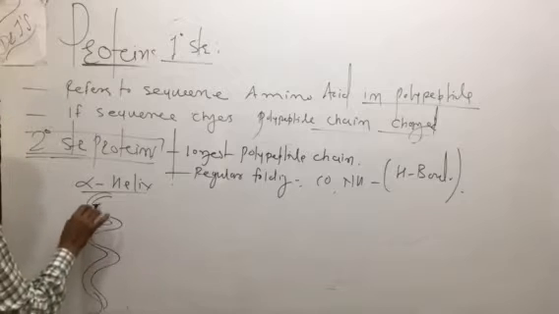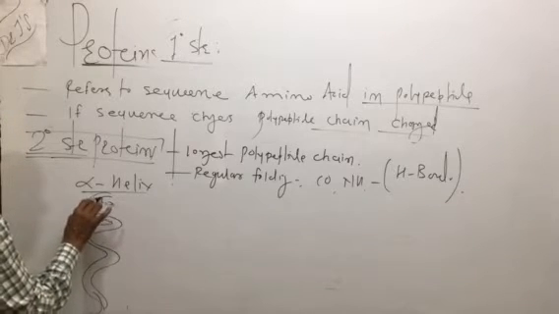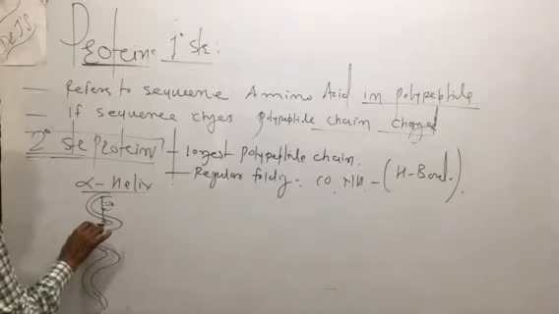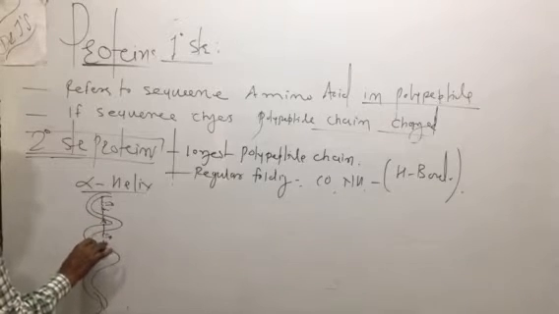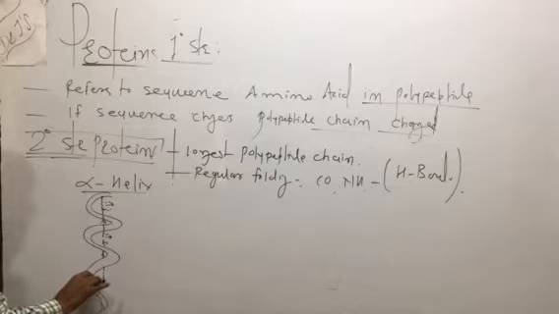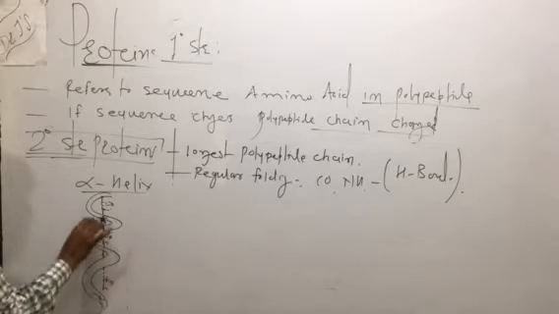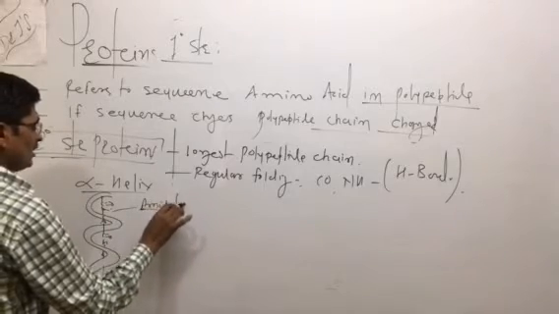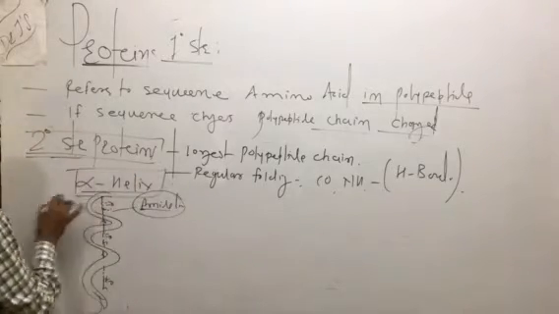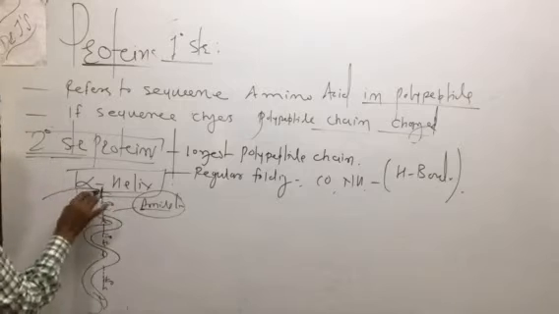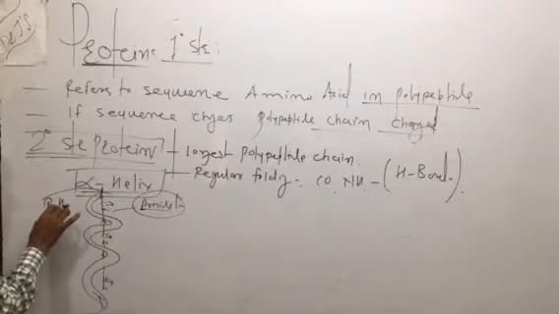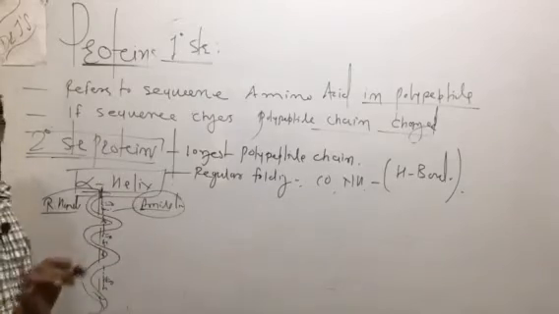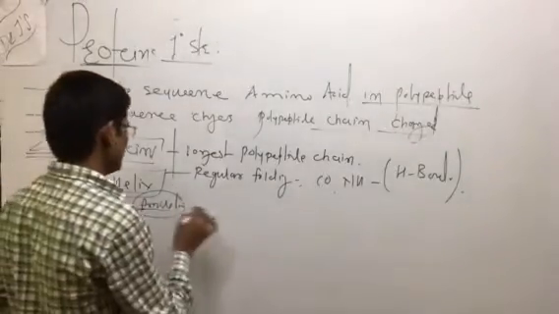This is CONH. As you can see, C double bond O here, NH is there. This is again the C alpha atom, again C double bond O, NH is here. This type of linkage is present, the amide linkage. This amide linkage is nothing but alpha helix. It is right-handed, and with the presence of this amide linkage, that is nothing but alpha helix.